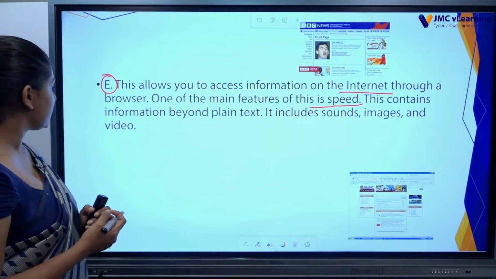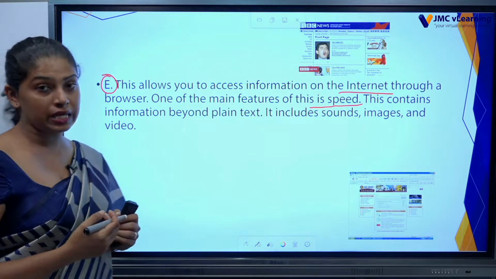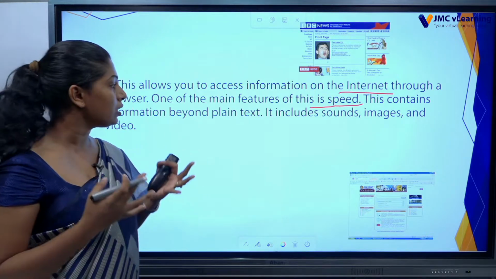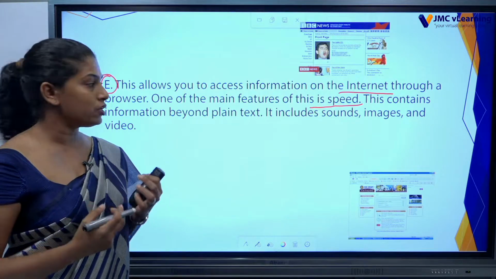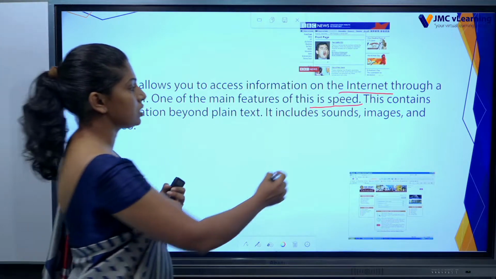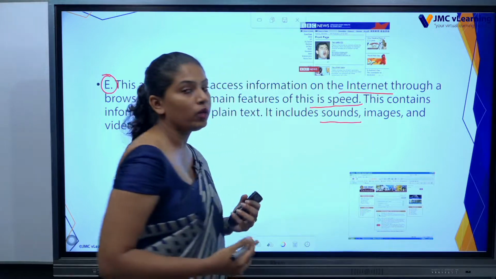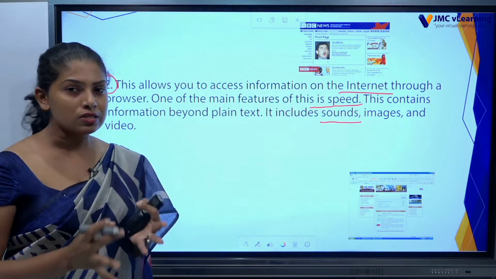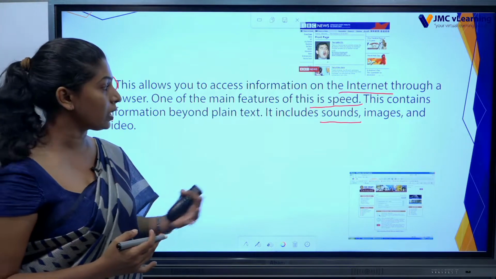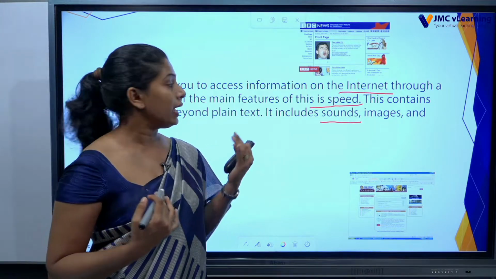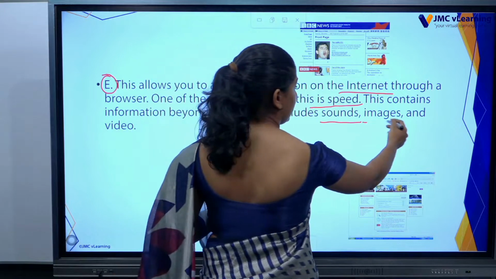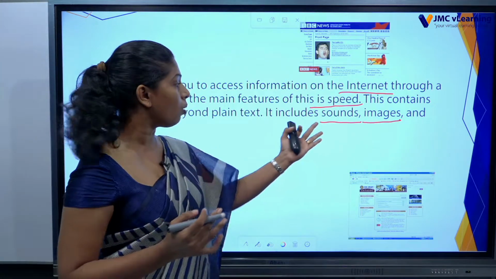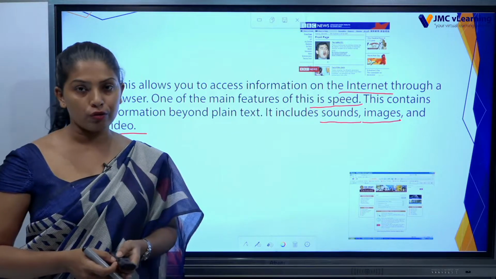This contains information beyond plain text. Not only text, you can get many different kinds of information through this. It includes sounds. Now when we go through the other one that we saw earlier, we just got text, but here you can listen to sounds, you can see images and videos as well. You can see all these things if you go through this.